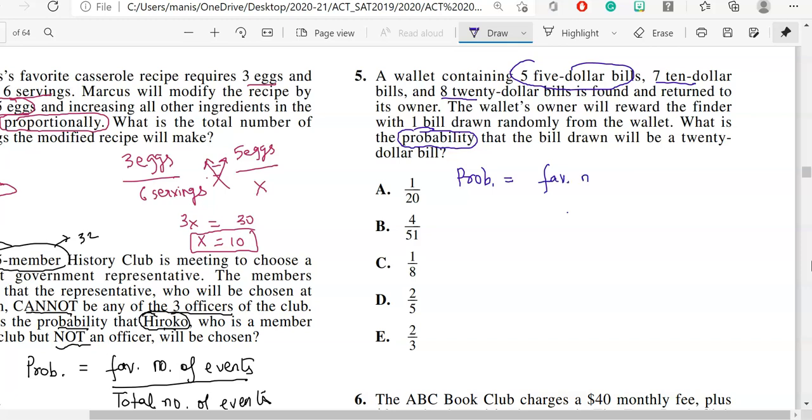Now do keep in mind you do not have to spend time on writing the formulas on your ACT exam because it is time consuming. I'm just writing because I'm explaining to you. Favorable number of events over total number of events.